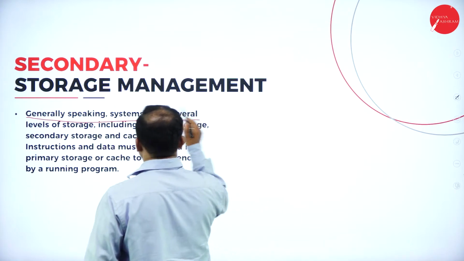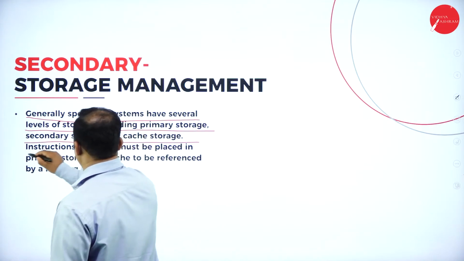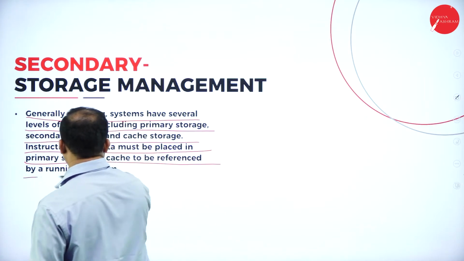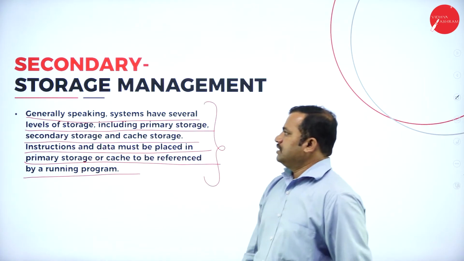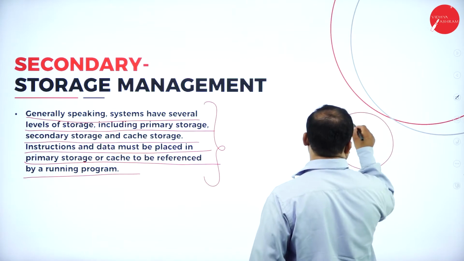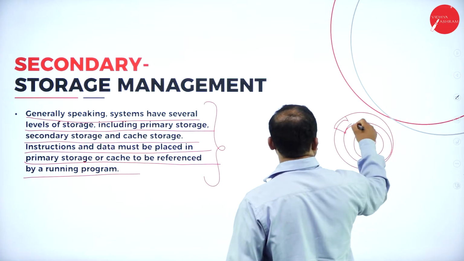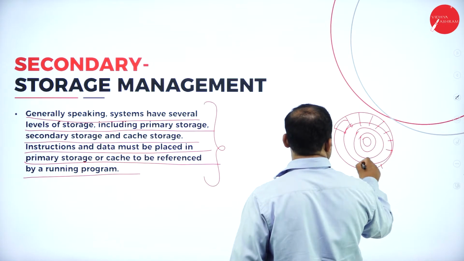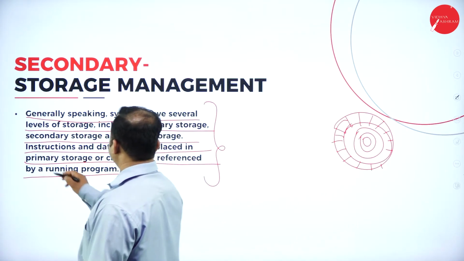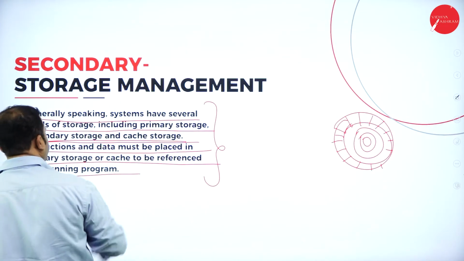Generally speaking, systems have several levels of storage, including primary storage, secondary storage, and cache storage. Instructions and data must be placed in primary storage or cache to be referenced by a running program. That is the storage management. Now the storage management is the one that is the hard disk. Within this hard disk, we have certain information which needs to be processed. Generally speaking, secondary storage and cache storage are used for storing the information in a computer.